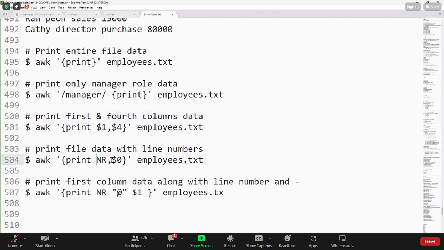Print NR comma $0. NR represents record number. So give the record number and print that record data by using $0. $0 means complete record data. Okay. Print NR $1. For the record number, add and print first column data. 1 employee name, 2 employee name. Like that data will be printed, with the number appended. Print first column data along with the line number by appending. That's it.